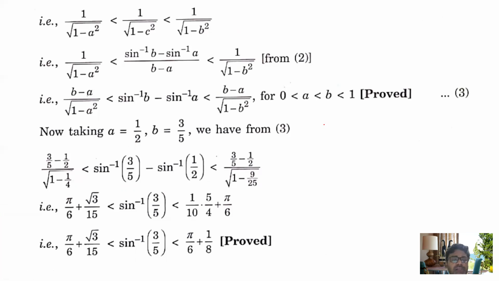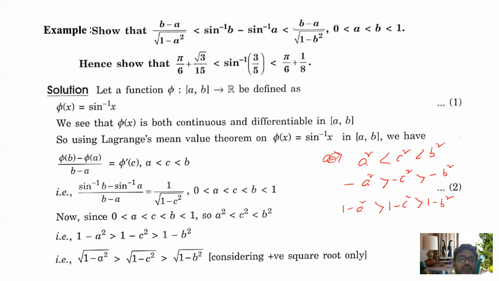From here, sine inverse b minus sine inverse a, just to check, you have to identify b and a. So from here it is clear what the value of b is. B is clearly 5 by 3, because of this previous example. So from here, 5 by 3.